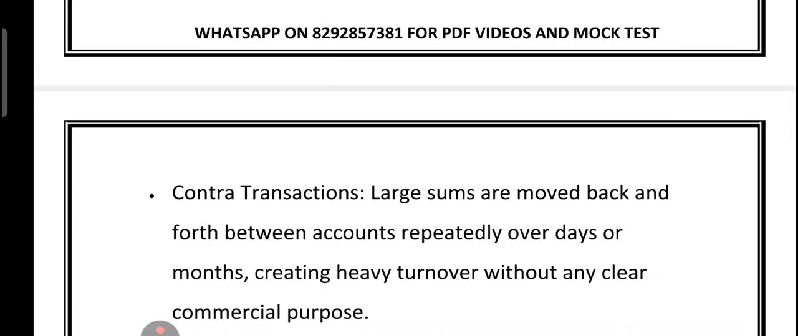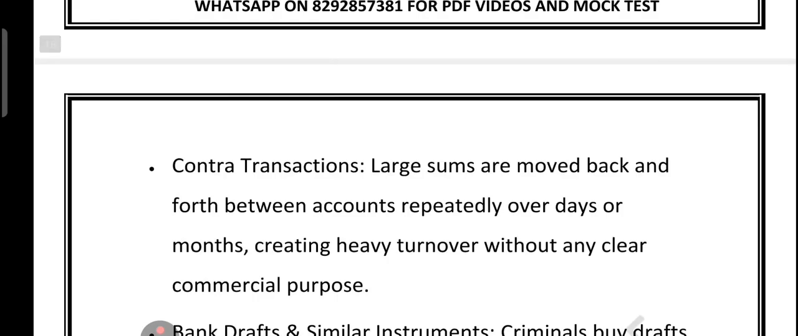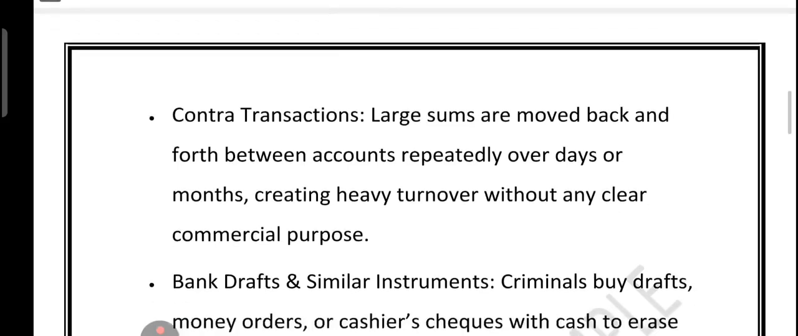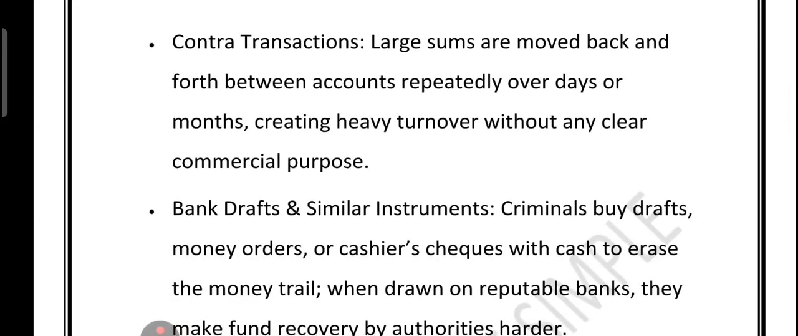Now friends, let's talk about more sneaky tricks criminals use to clean dirty money. These are like the greatest hits of money laundering methods banks need to watch out for. The first is called contra transaction. This is when huge amounts of money keep moving back and forth between the same accounts over and over for days, even months. There is no real business reason. It is just to create confusing activity so that no one spots the real source.